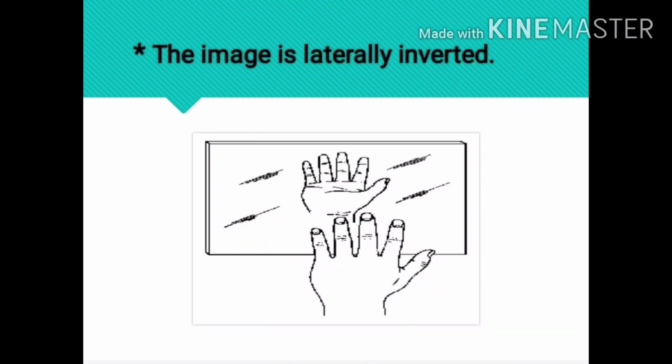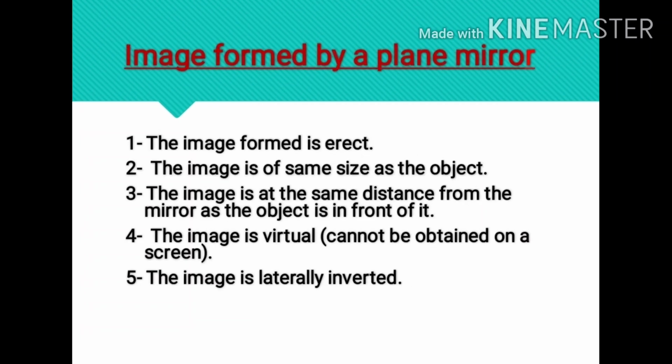Another interesting property of the image formed by a plane mirror is lateral inversion. What is it? It means when you look at a plane mirror, your right looks left. This is called lateral inversion.